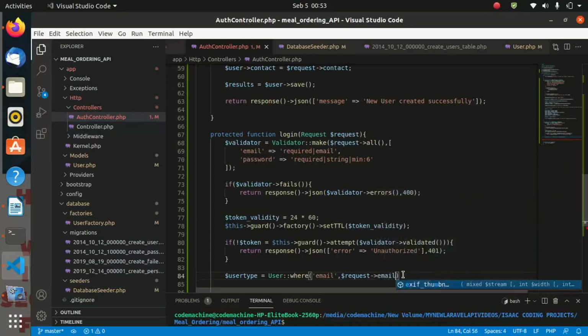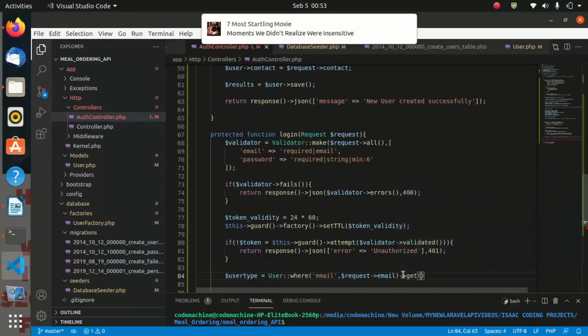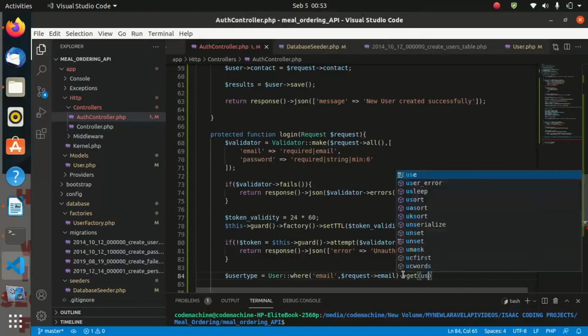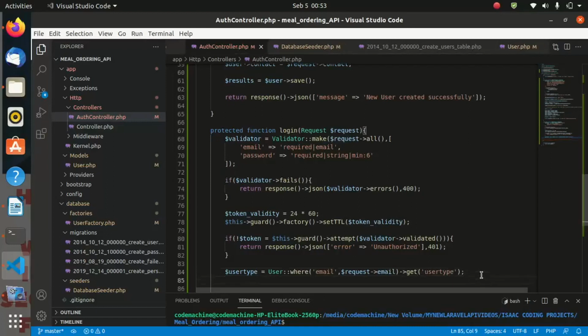So whatever the user gets as the email, and now we are getting the user type. User, this is a string. We are getting the user type. So what do we mean with this line of code?